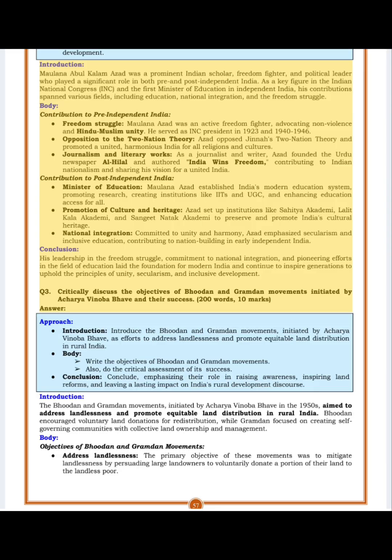Body. Contribution to pre-independent India. Freedom struggle. Maulana Azad was an active freedom fighter, advocating non-violence and Hindu-Muslim unity. He served as INC president in 1923 and 1940–1946. Opposition to the two-nation theory. Azad opposed Jinnah's two-nation theory and promoted a united, harmonious India for all religions and cultures.